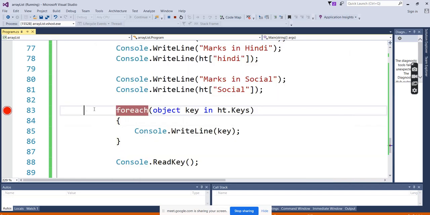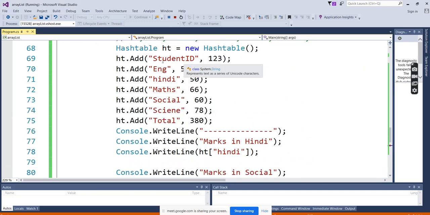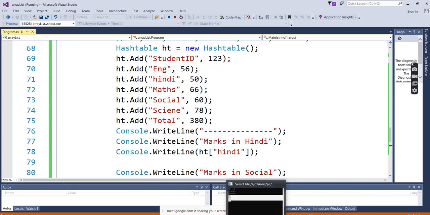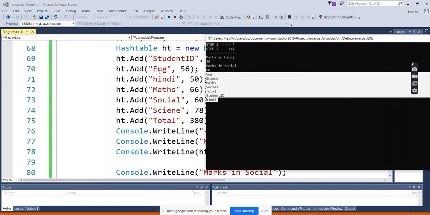But in which order have we entered them? The first is student ID, second is English. If you keep them side by side, the first is student ID, English, Hindi, maths, social, science, total. But here, in which order is it showing? First it's showing English, second science, maths, and student ID. Means here it's not sequential.